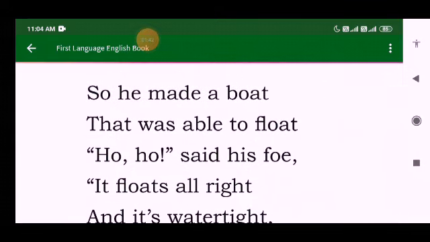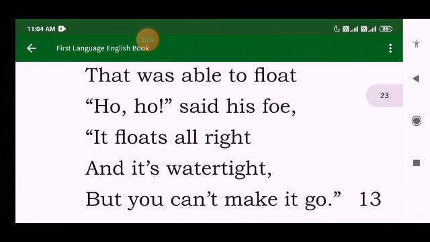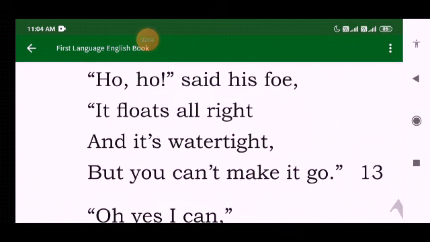On seeing that the man made a boat and it was able to float, the enemy was not happy. It says, it floats all right, and it is watertight also. It will not sink in the water, I'm sure. But you can't make it go. A boat cannot sail for a long time.